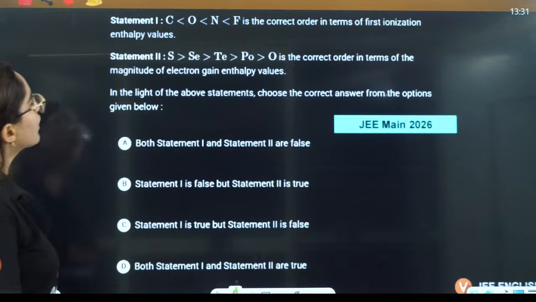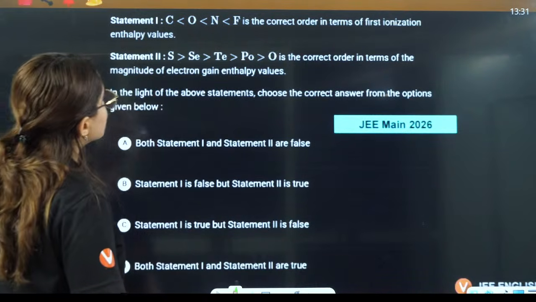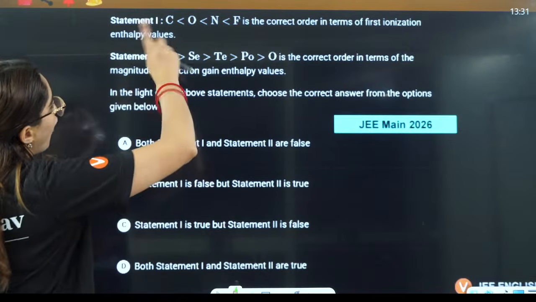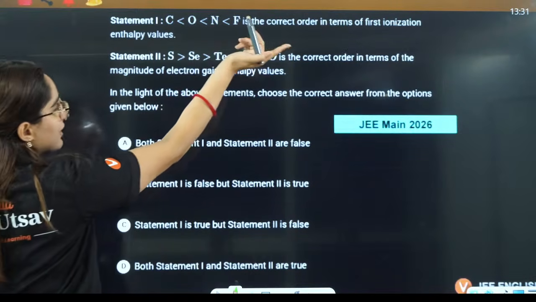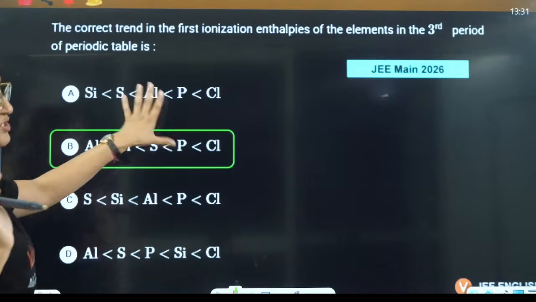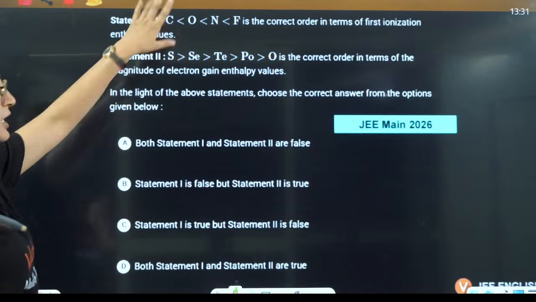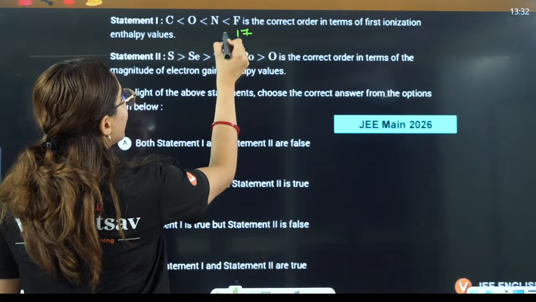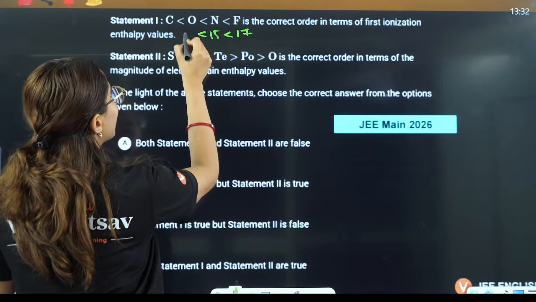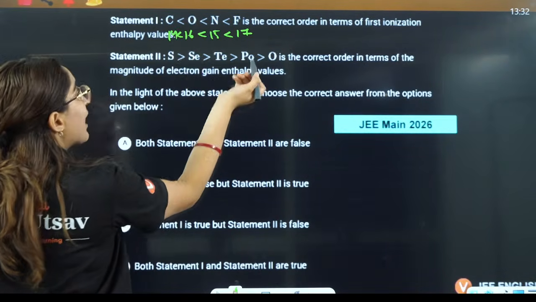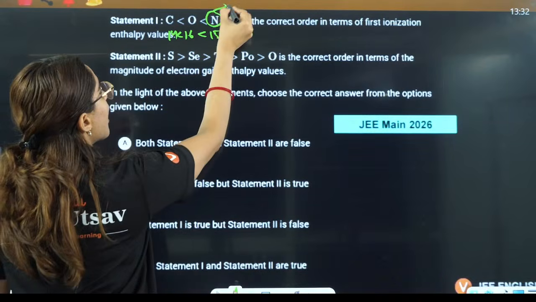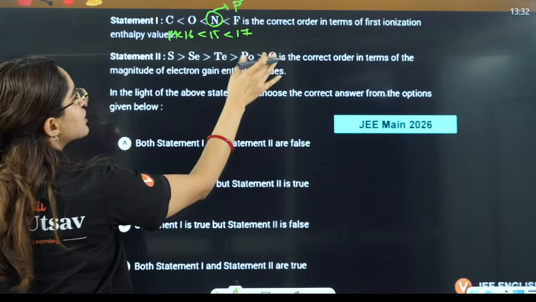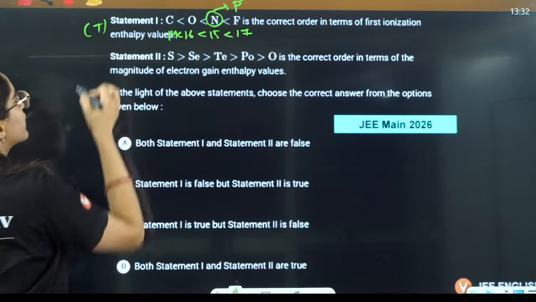If I talk about first ionization enthalpy, carbon, oxygen, same thing they are saying. This statement is the same as the previous question. Group number 17, then group number 15, then 16 and then 14. Why? Because of half filled stable configuration, it is very difficult.